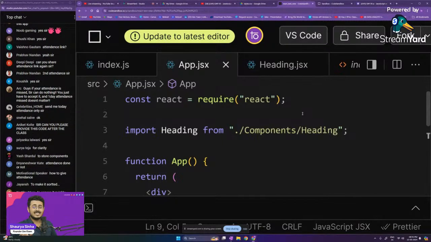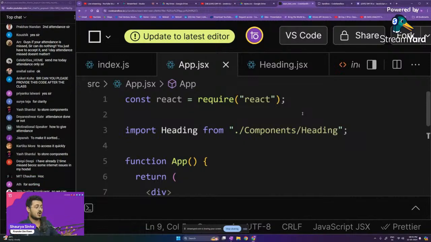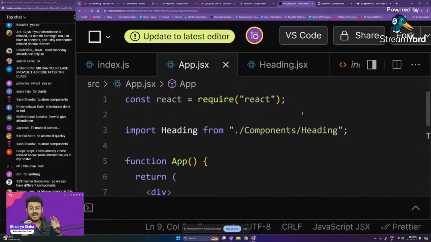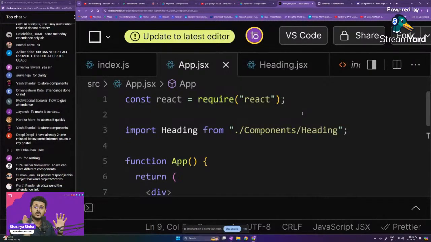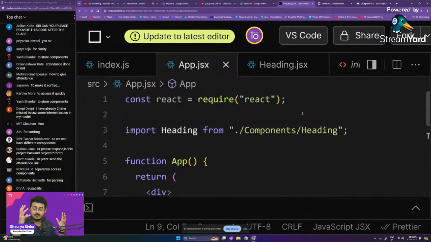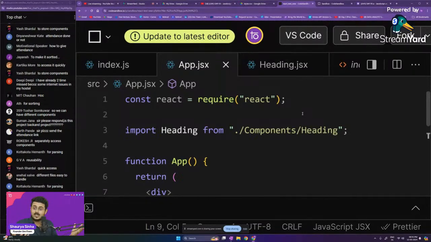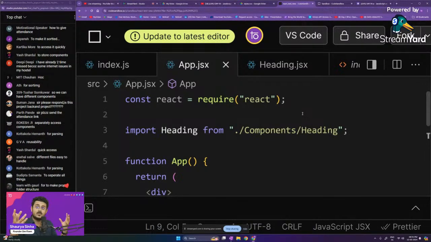To make things organized. Because right now you're building a very small project. When you're building inside of a company itself, you will have millions of components, and each of these components, so this is this page's component, this is that page's component.